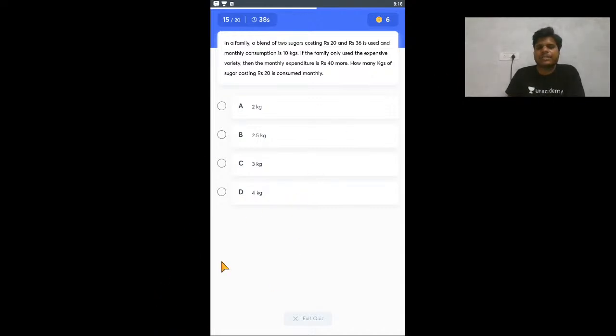If you're watching, you can just note it down, solve on the copy and check your answer against the right answer. After this it will show the right answer, and if you're solving on the app, that's great. Okay, so last 6 seconds. So this is the 15th question. Okay, so 5 more questions are there.